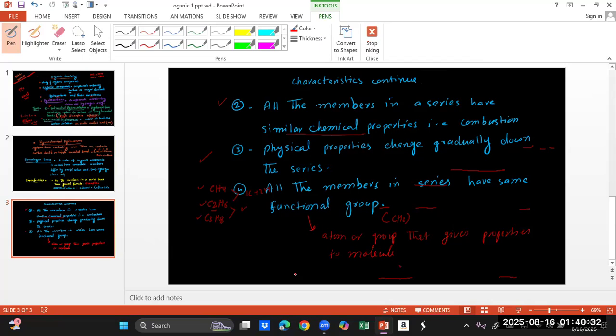All the members in a series have the same functional group. All the alcohols, hydroxy compounds, have OH attached to them. For example, you see CH3OH. This is methanol. We write it as methanol, not methyl alcohol. That is the general name, and we don't usually use the general name.